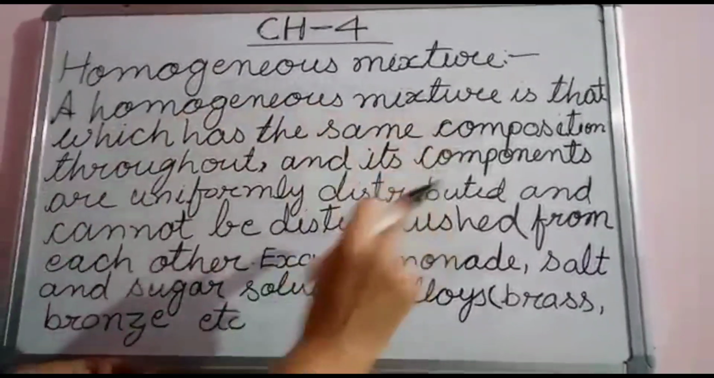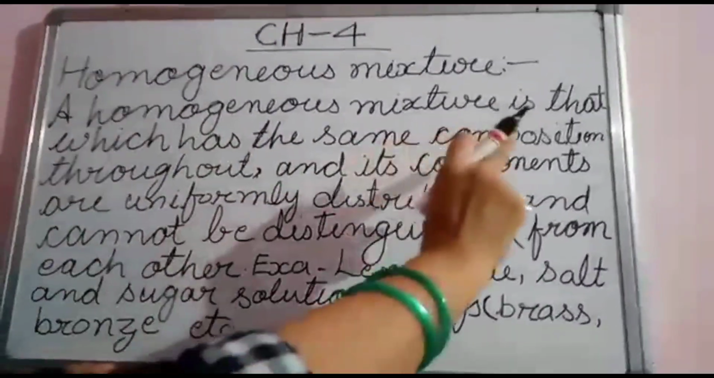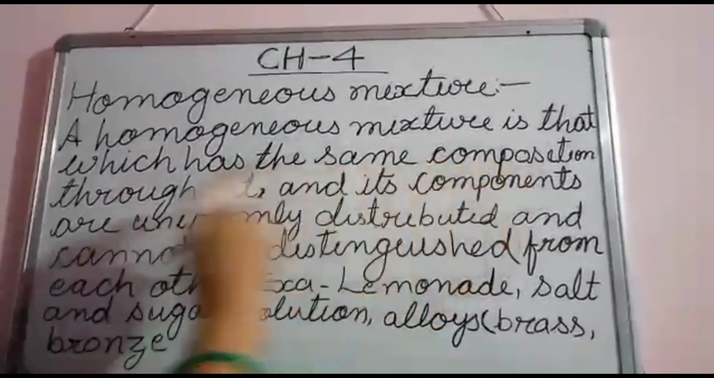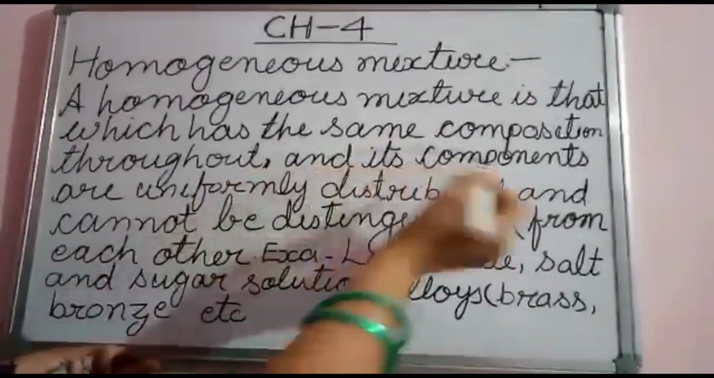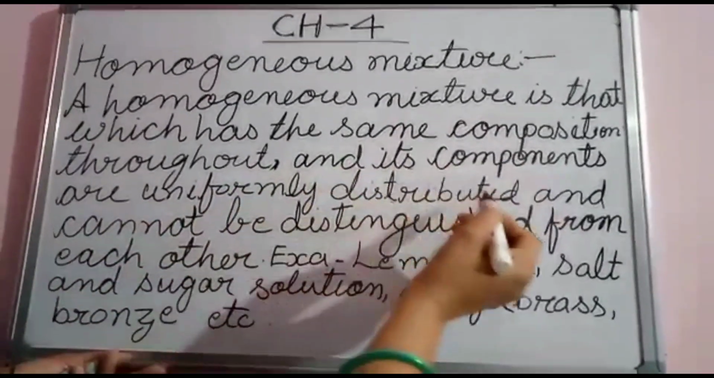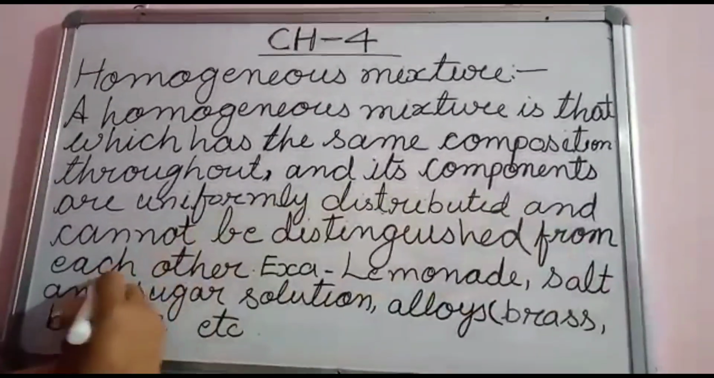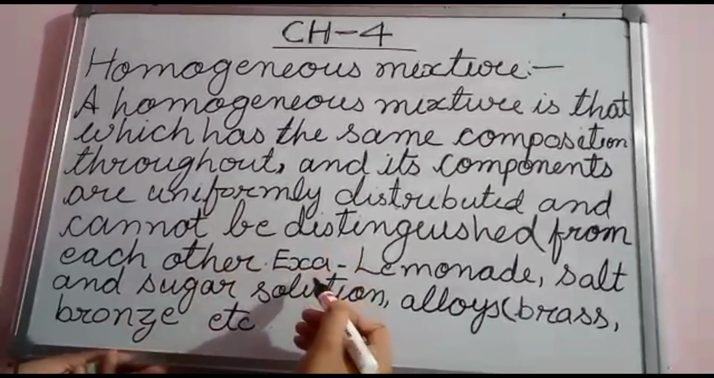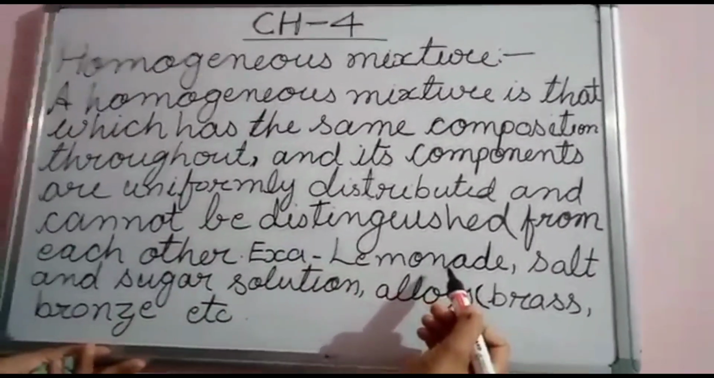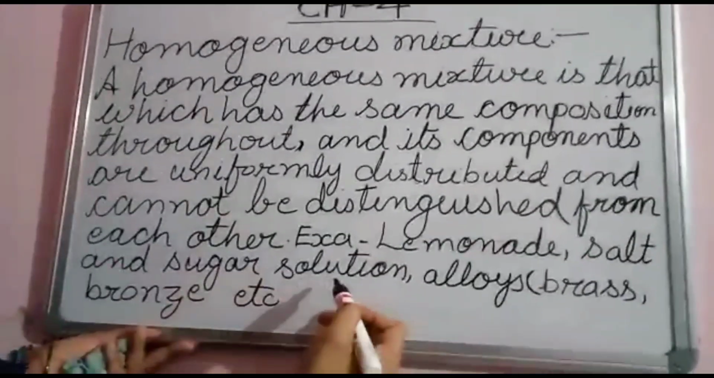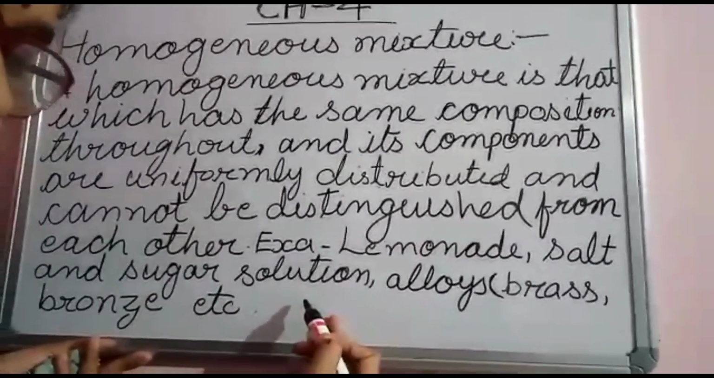Is it clear? Homogeneous mixture definition. A homogeneous mixture is that which has the same composition throughout, and its components are uniformly distributed and cannot be distinguished from each other. For example, lemonade, nimbu pani, salt and sugar solution. This is also an example.